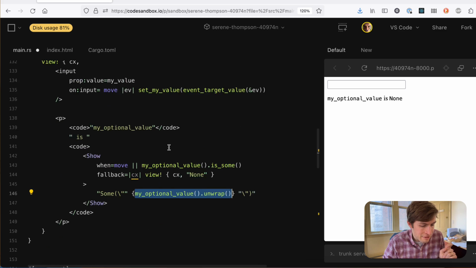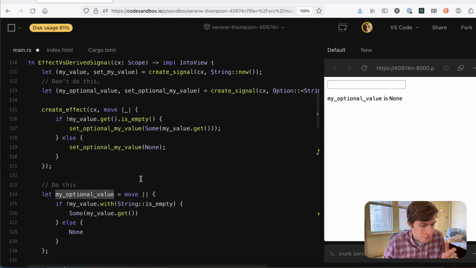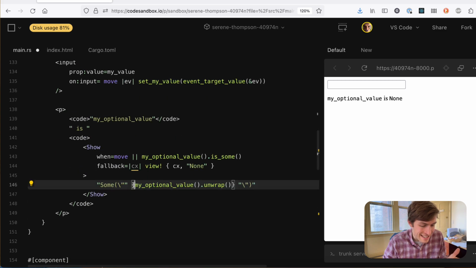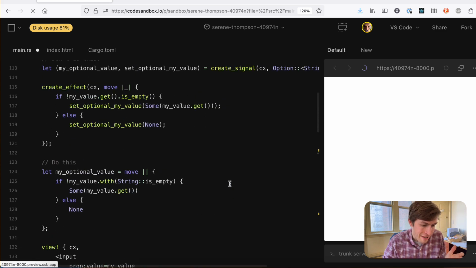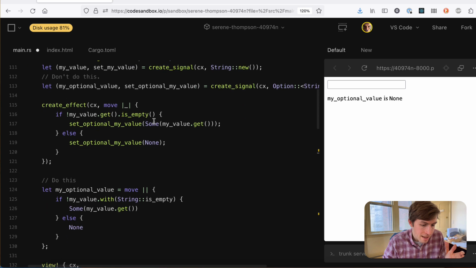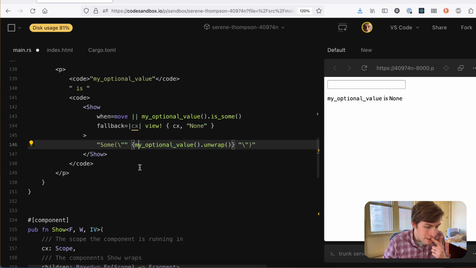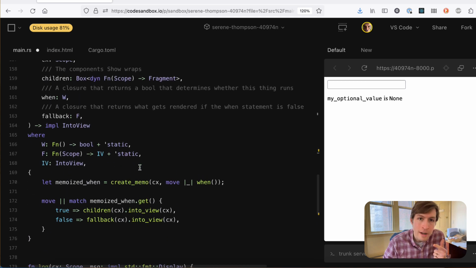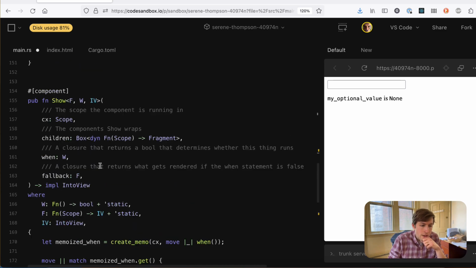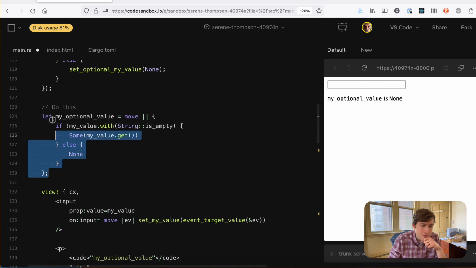It's almost as if because you've created another effect, it's created this intervening step where my optional value gets triggered, and it's really hard to describe. The ordering is off when you have this intervening effect and a signal in a way that it's not when you just have the derived signal.